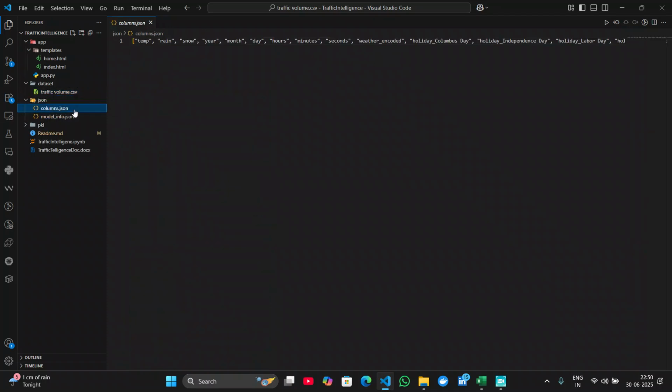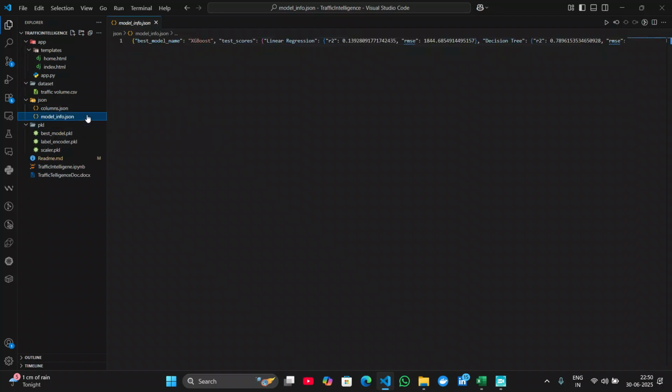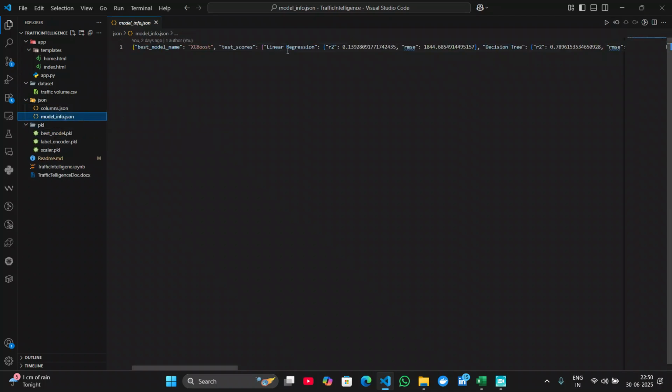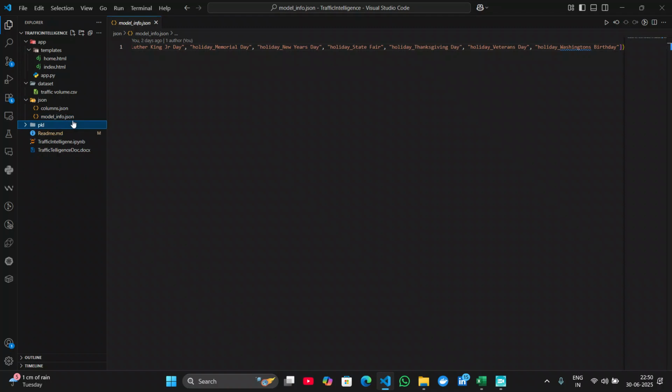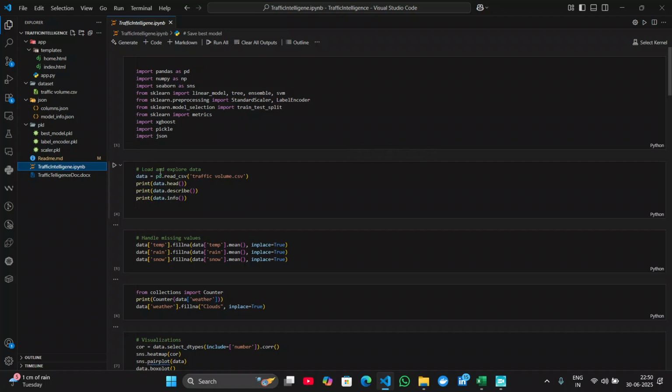There are some JSON files also there, like columns.json. These are the columns that are generated when running our Jupyter notebook. And this is the model info file, having the best model name like XGBoost, and based on the inputs generated by the Jupyter notebook, this file gets updated. And these are some other pickle files that get generated after running the notebook. This is the Jupyter notebook.